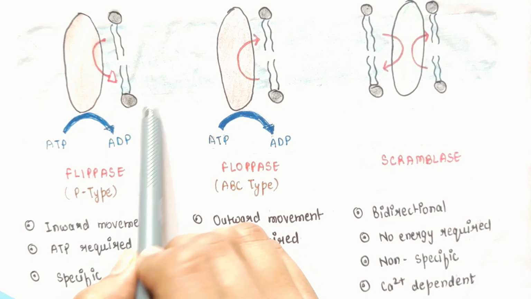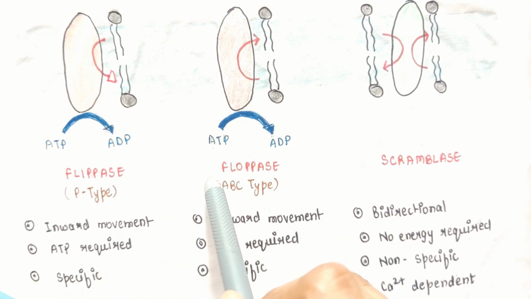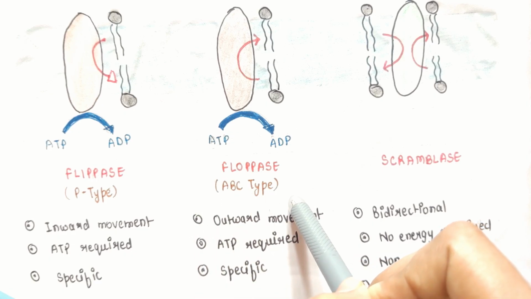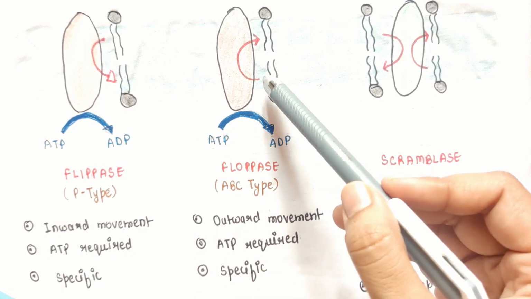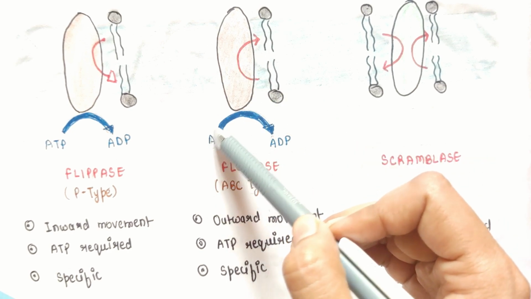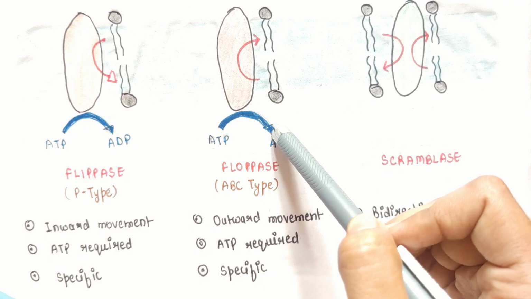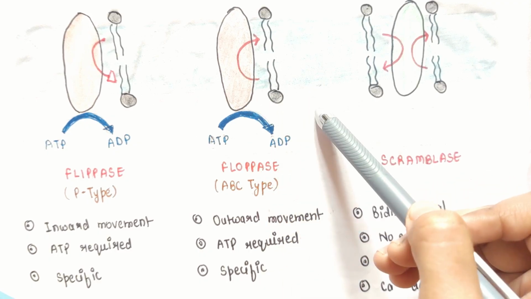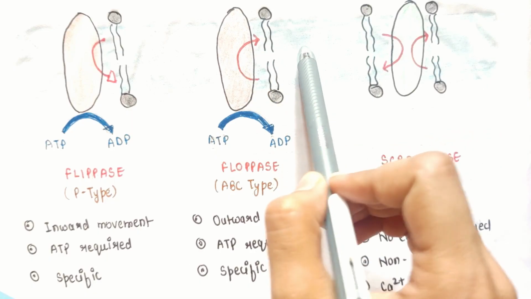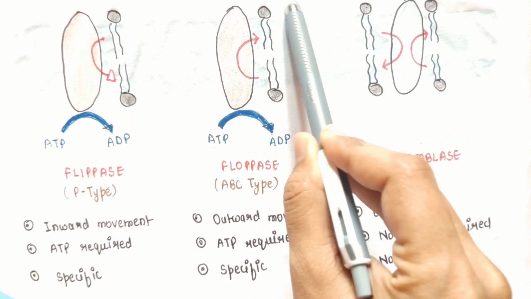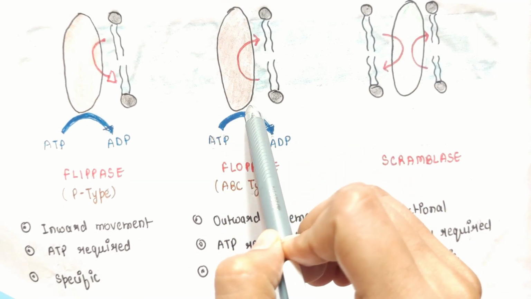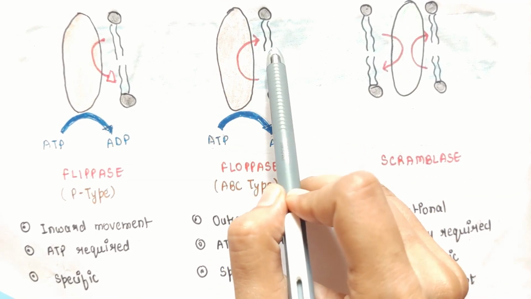They are generally found in the inner leaflet of the cell membrane, and this enzyme ensures this kind of lipid asymmetry. The second enzyme here is floppase, which is an ABC type of transporter, and it moves the lipid molecule from inner leaflet to outer leaflet, and it also requires ATP hydrolysis to mediate this kind of movement. An example here includes phospholipid like phosphatidylcholine. It is found in the outer leaflet of the cell membrane, and this enzyme floppase ensures this kind of asymmetry.